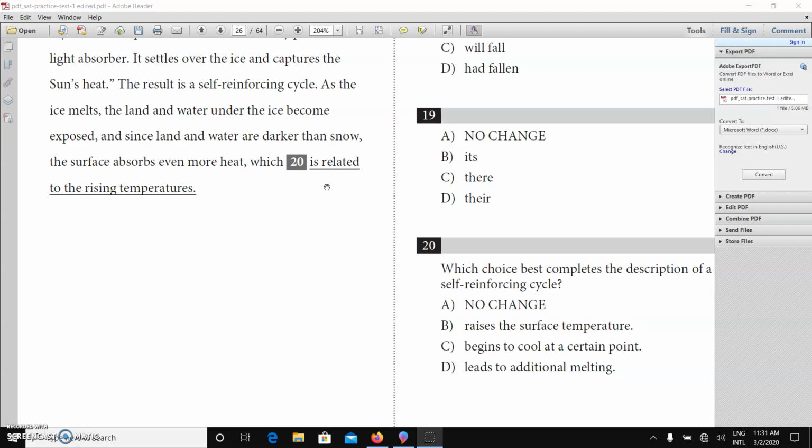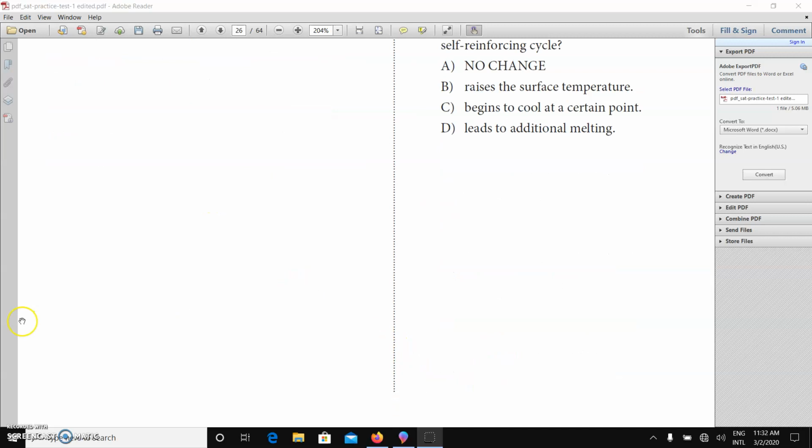the best answer here that I'm looking at, which leads to additional melting, makes sense, but let's see. Which begins to cool at a certain point, this is wrong. Which raises the surface temperature, no. Which leads to additional melting, this is the best answer, option D. So you have to be very careful.